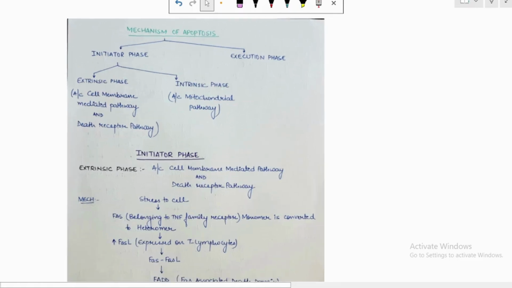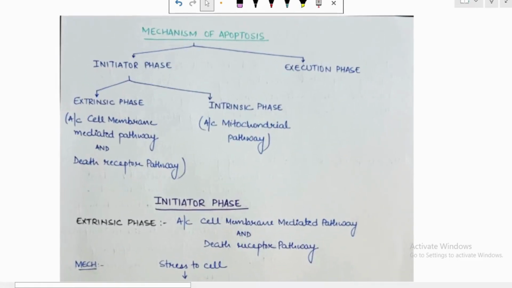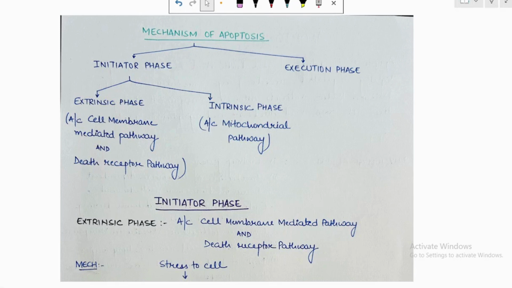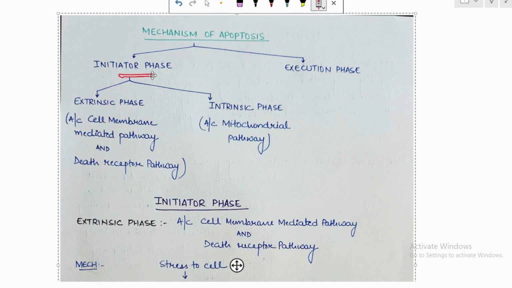Moving on to the mechanism of apoptosis, I will be a bit short in this because I have earlier explained it in the chart. In the mechanism of apoptosis, there is the initiator phase and the execution phase. The initiator phase is further divided into the extrinsic phase and the intrinsic phase.